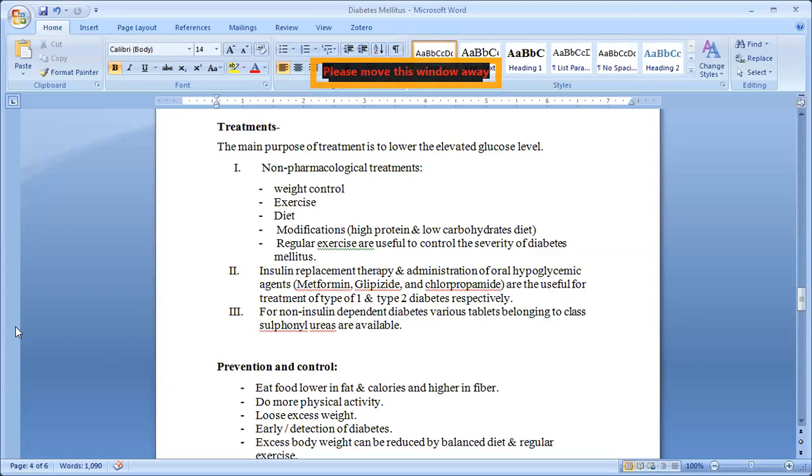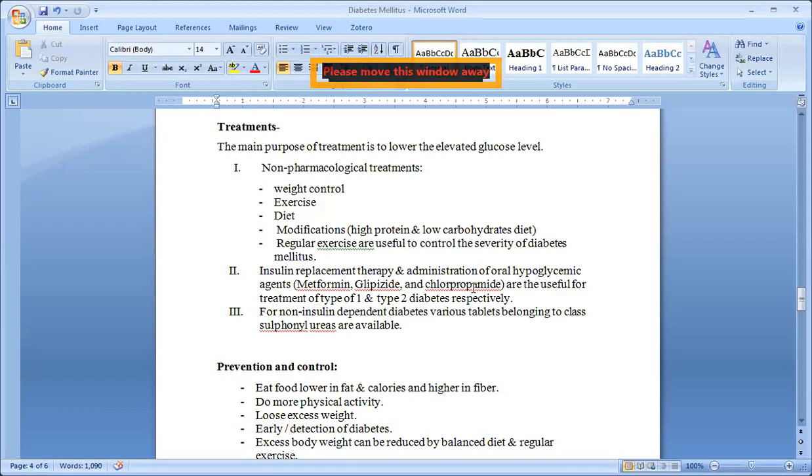So non-pharmacological treatment and drug treatment for type 1 diabetes and type 2 diabetes: insulin replacement therapy for type 1 diabetes, and all the oral hypoglycemic agents for type 2 diabetes, okay?